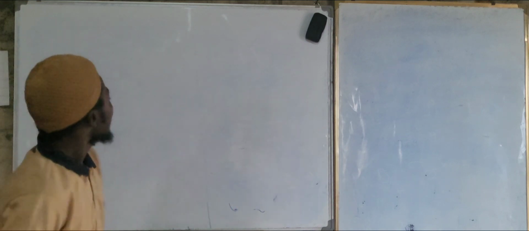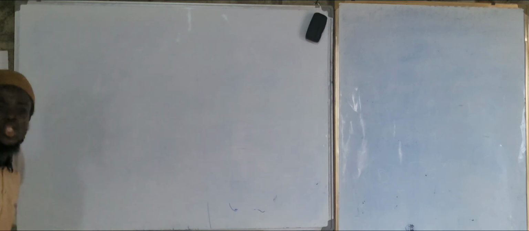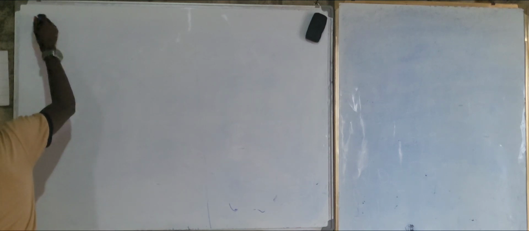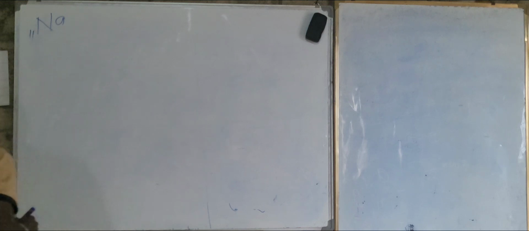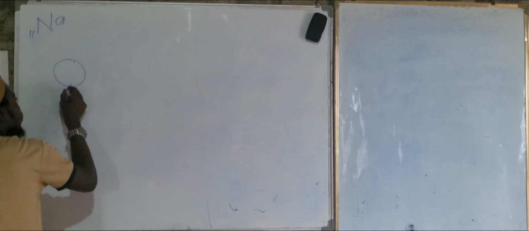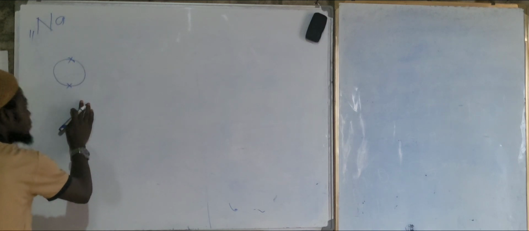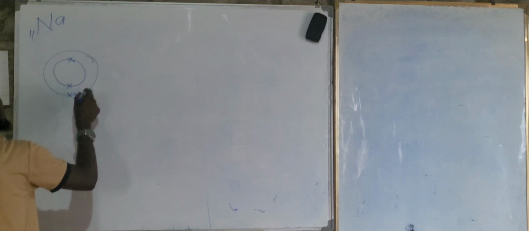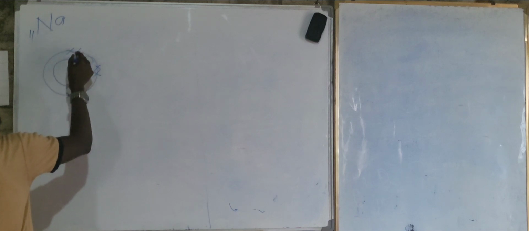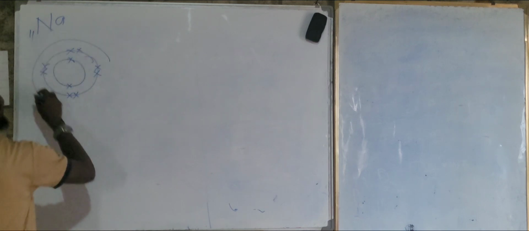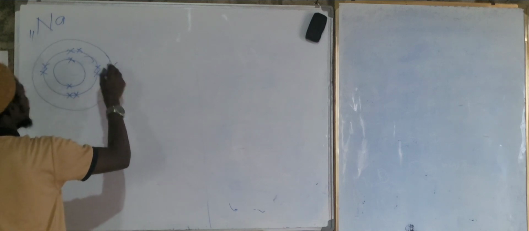Yeah. Now, look at sodium and chlorine, right? Are we okay here? Now look at sodium here. We say each part of this can contain how many electrons? Just two, right? Yes, sir. Now here again, this one can contain how many? Eight, right? So 2, 8. Are we okay here? Now 8 plus 2 is 10.